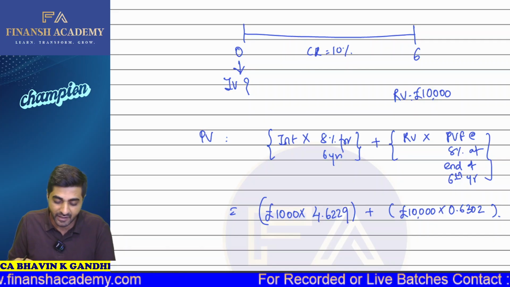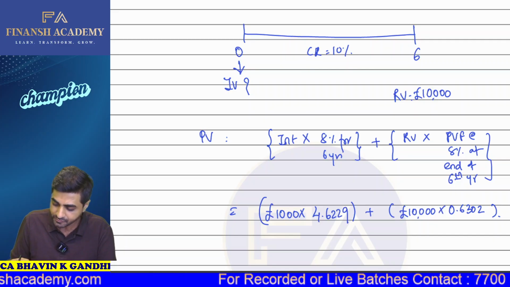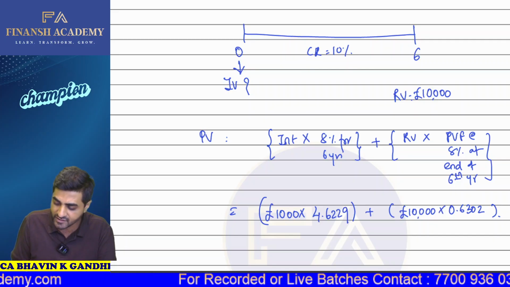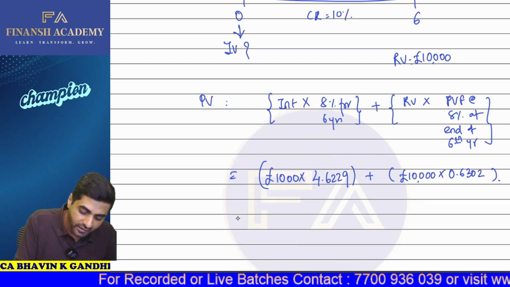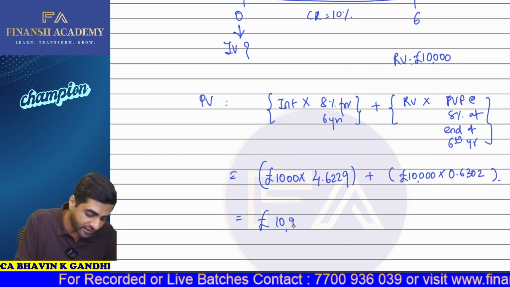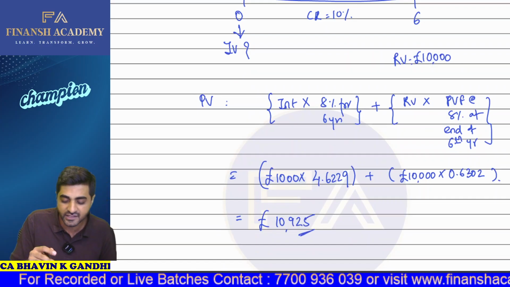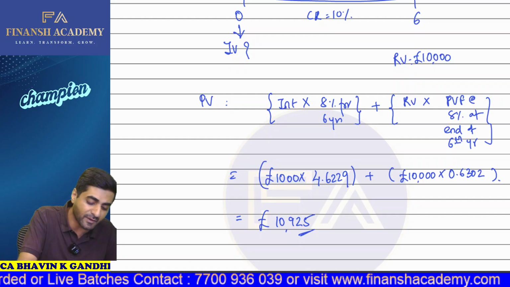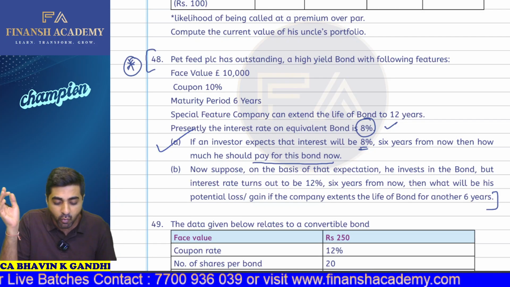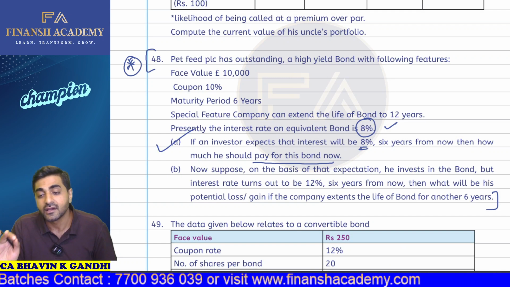So which I multiplied that by 1,000. Okay. And I'll take 10,000 and multiply that by 0.6302. So this will eventually give me pound 10,925. Okay, so this is the present value of the bond today. Okay, so the first part of the question is now addressed. Now, what is given to you in the second?